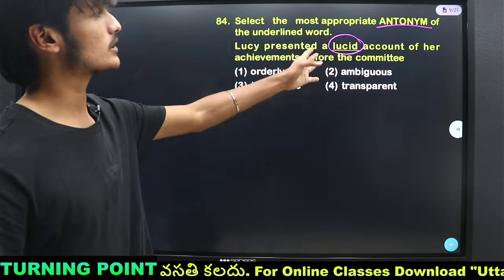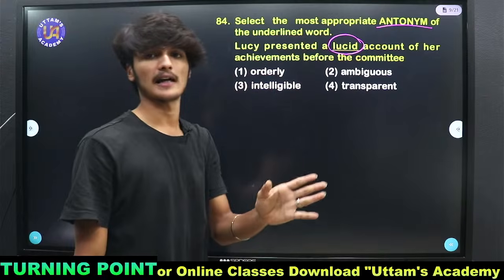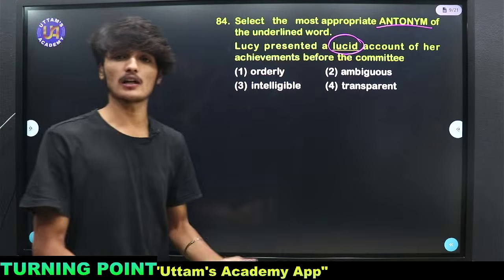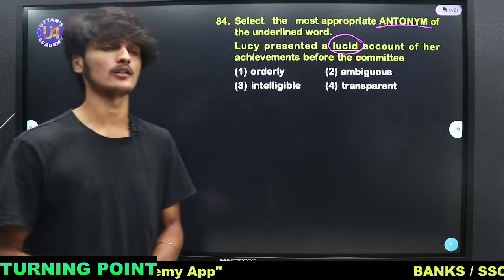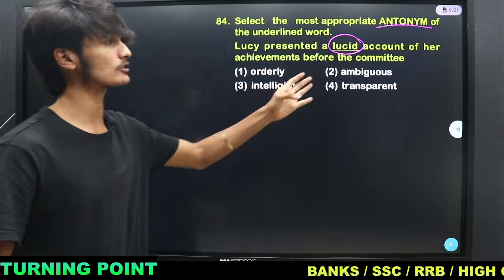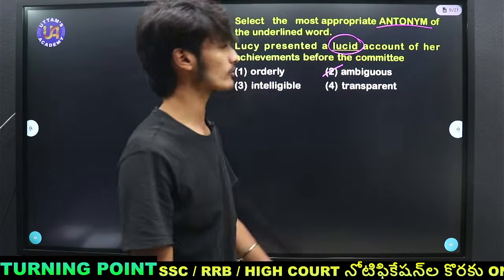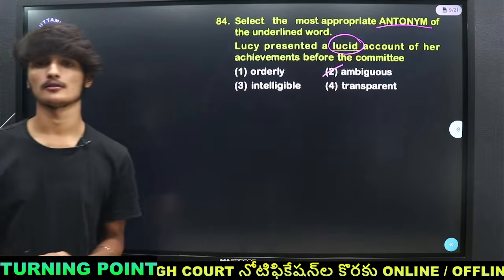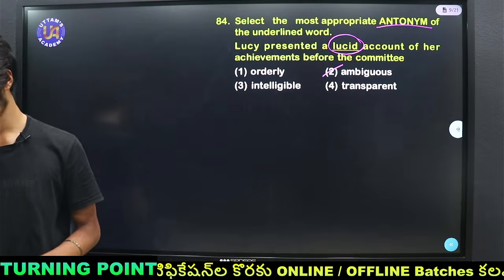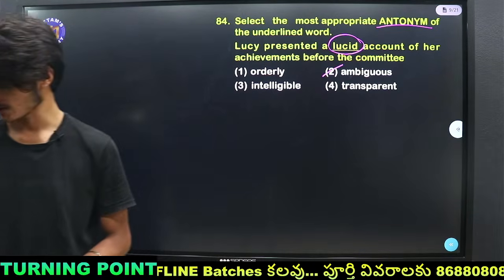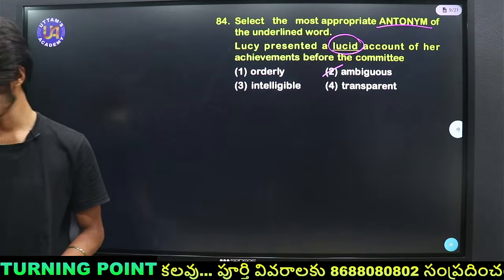So lucid generally means clear, having a vision. So the opposite of the word lucid is confused, not having a clear vision. So the best option which gives the antonym of lucid is ambiguous. Ambiguous means a confused state. So Lakshmi Prasanna answered it right. Ambiguous.